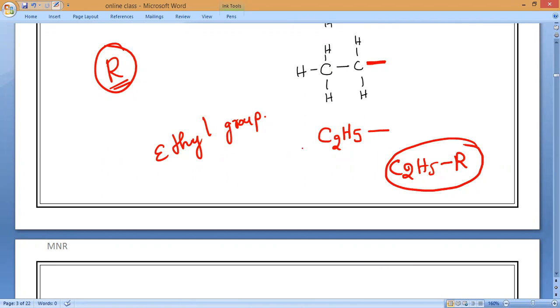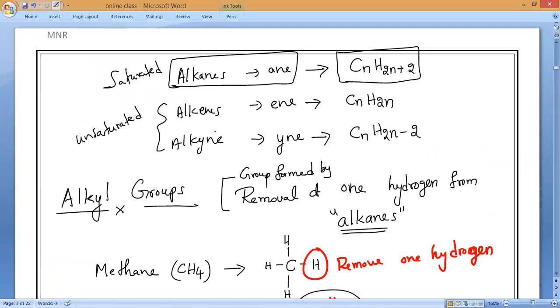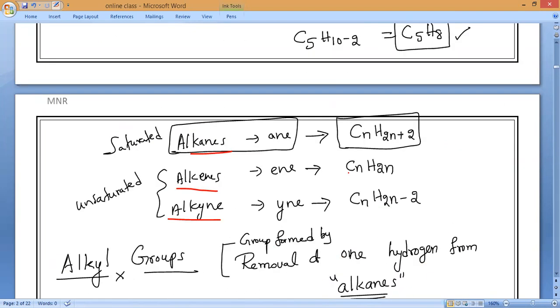Is it okay, guys? One electron is not shared by any other, so it is ready to share. So I can replace R here with a hydrogen, or chlorine, or bromine, or whatever it is. Please respond. So the alkyl groups will usually be represented by the letter R. That is what you have to remember. So this is about saturated hydrocarbons as well as unsaturated hydrocarbons, alkenes and alkynes. Anyone having doubt in this, please let me know. Are you clear?